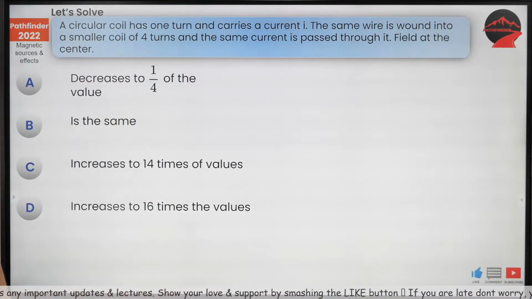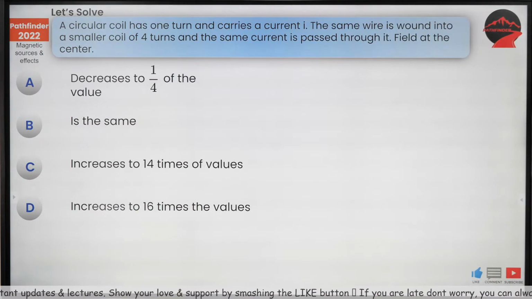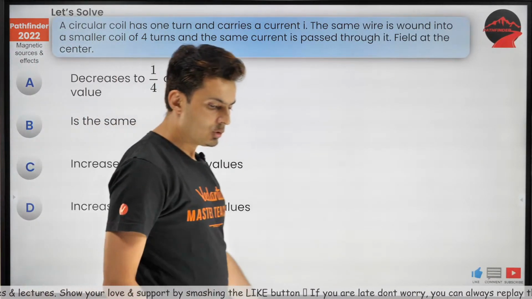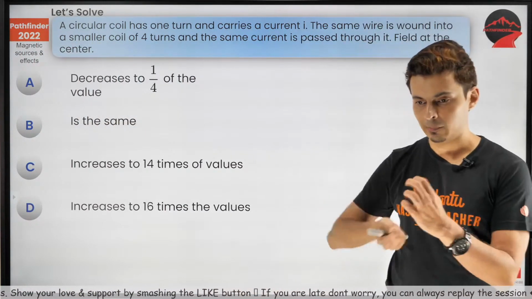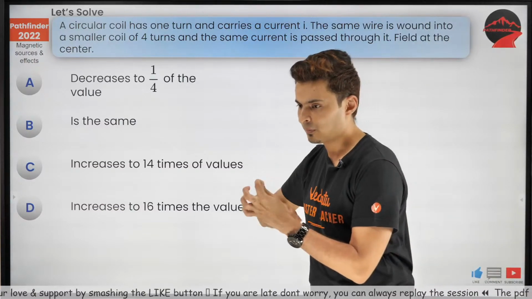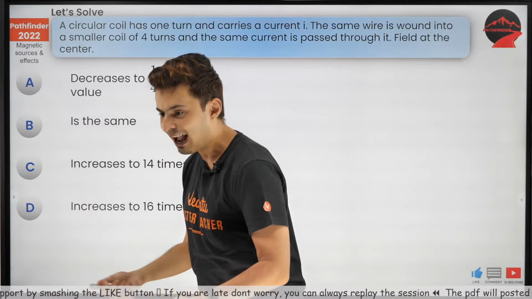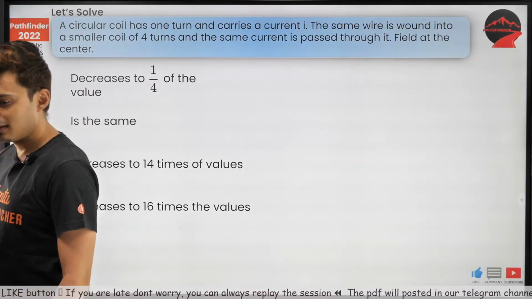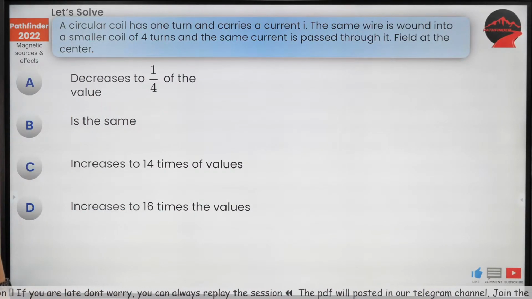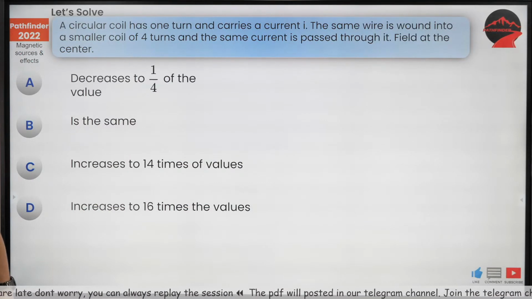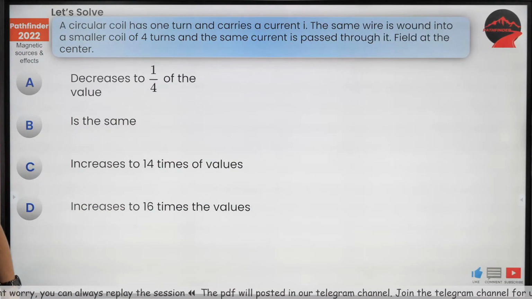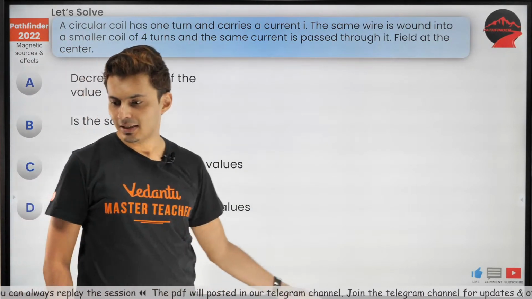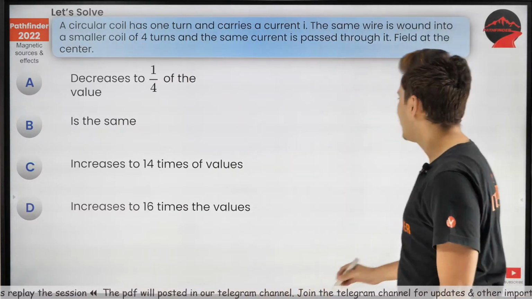Come on guys, figure this out. It's not that difficult. You take the wire, you unwind it and make 4 turns out of it. So what will happen? Think about it, my warriors. B, same? Okay. Let's have a look.